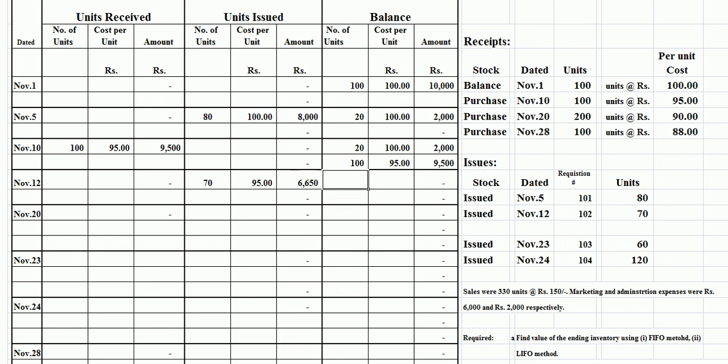The remaining balance is 20 units at 100 rupees per unit, and from the second purchase the balance is 30 units at 95 rupees per unit. Students, now we again record our inventory in our balance column.